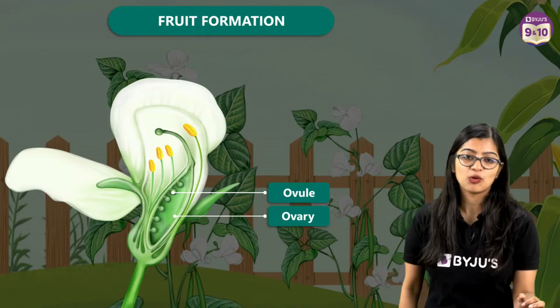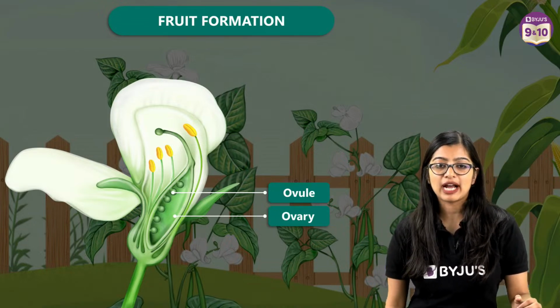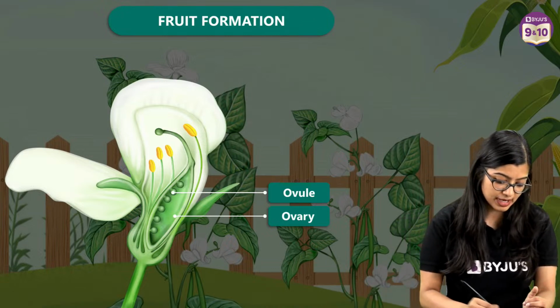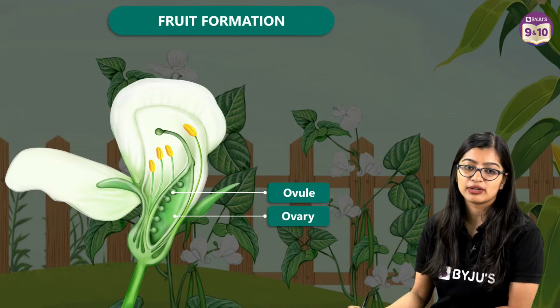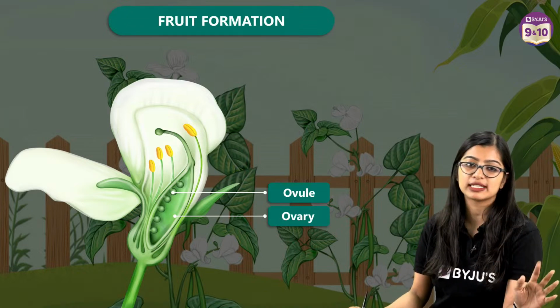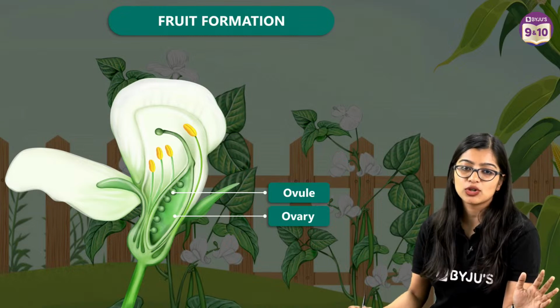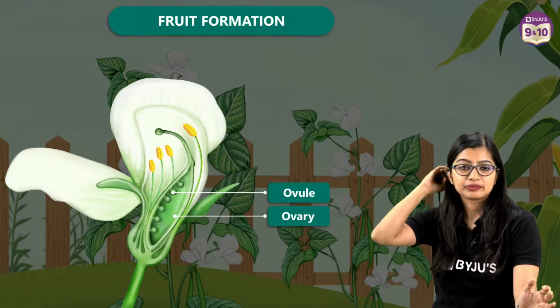Stamen का काम खत्म हो गया. Yes, very good. बाकी किस part का काम खत्म हो गया अभी? Anther is done. Yes, very good. Petals is done. Yeah, petals work is done. Yes. Sepals are also done. No, sepals are not needed.